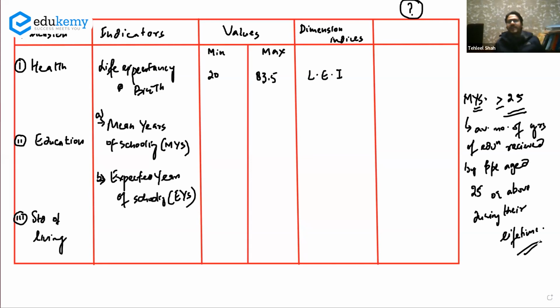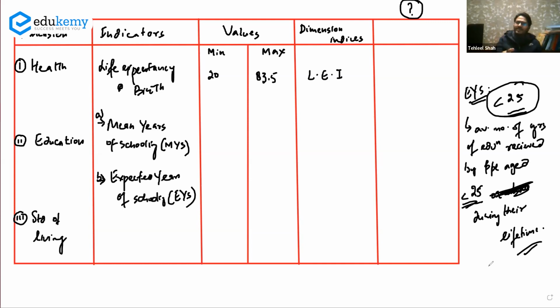The second is expected years of schooling. Expected years of schooling is similar to mean years of schooling. Expected years of schooling is the average number of years of education received by people less than 25 years of age.